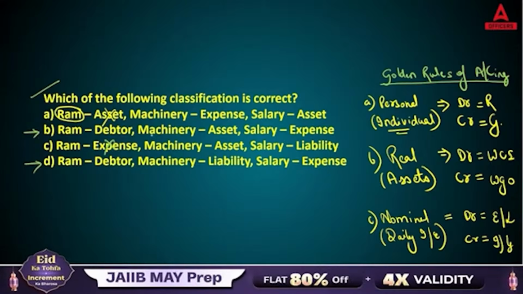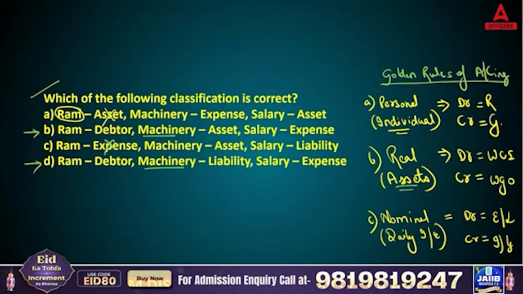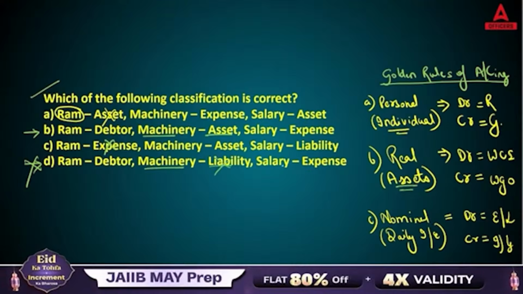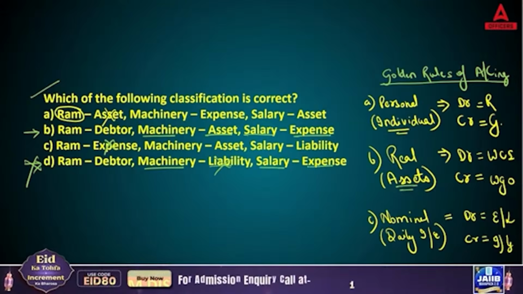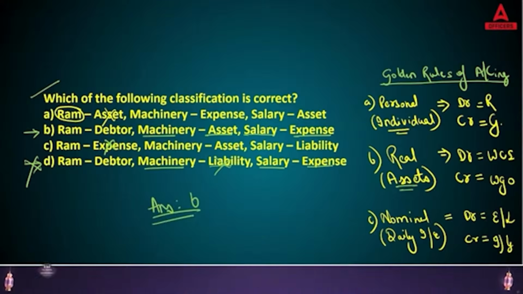Now coming to the next one, machinery. Machinery is an asset. So you can see that D is your wrong answer because here they are saying that machine is your liability. That is totally wrong. And salary, in both the cases they are saying expenses. That is correct. So the right answer as per this is going to be answer B. I hope you got this answer.